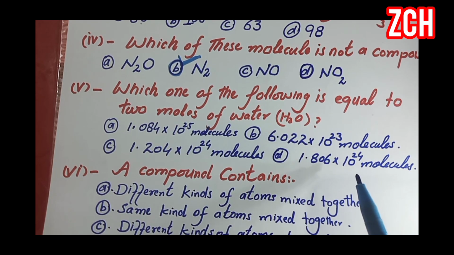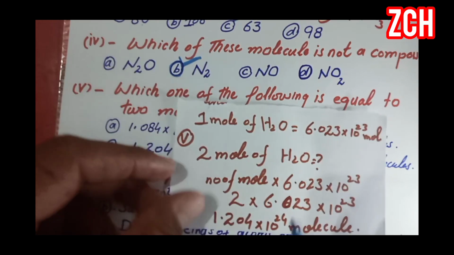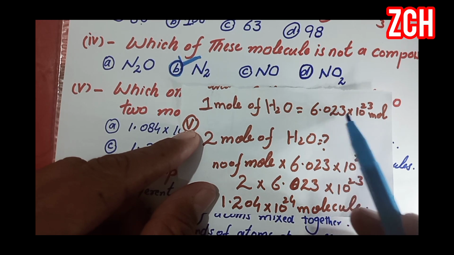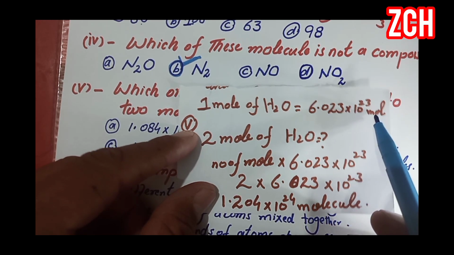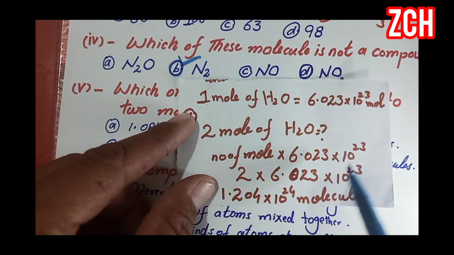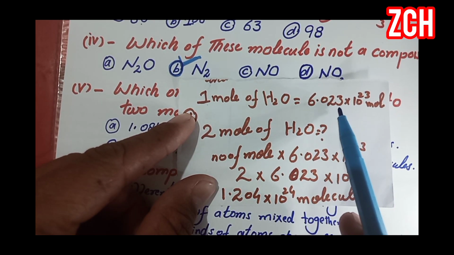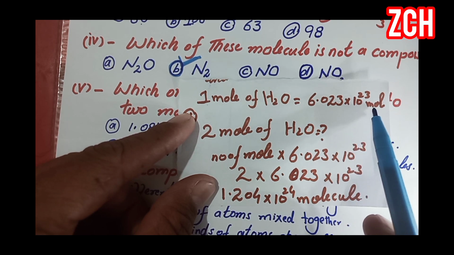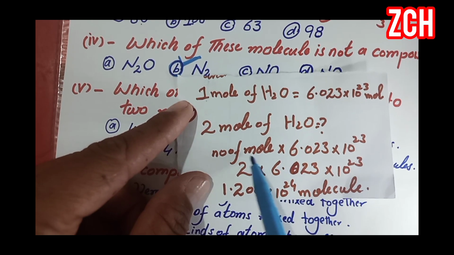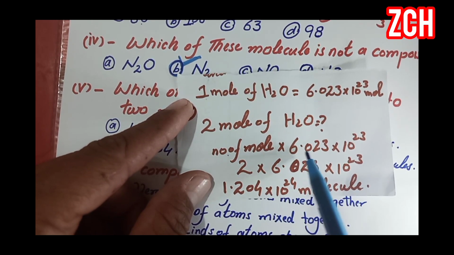As we know, 1 mole of any substance, or 1 mole of water, contains Avogadro's number of molecules, and the value of Avogadro's number is 6.023 multiplied by 10 raised to power 23. So 1 mole of water contains 6.023 multiplied by 10 raised to power 23, and for 2 moles of water, we simply multiply the number of moles of water with Avogadro's number.